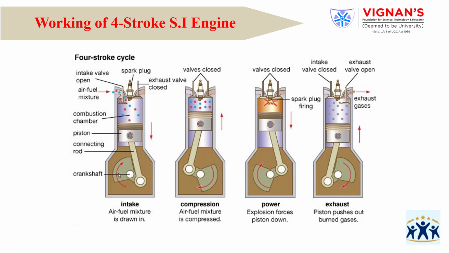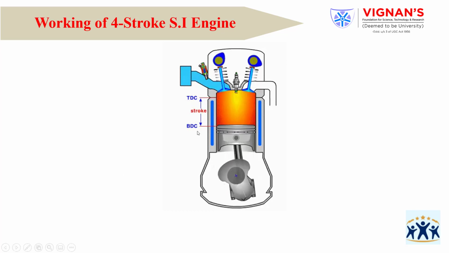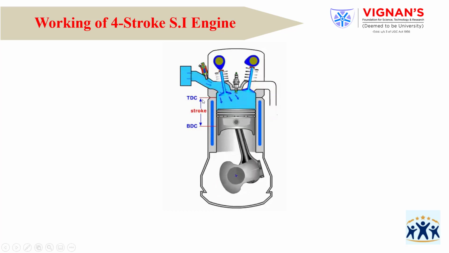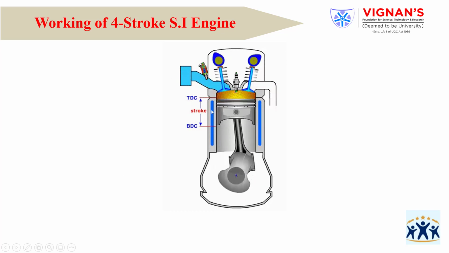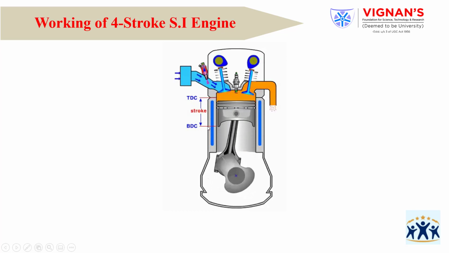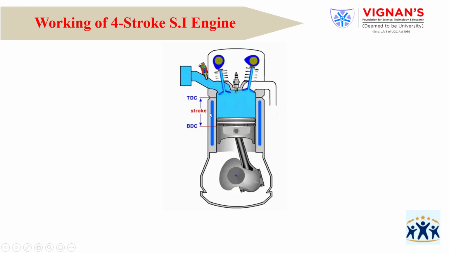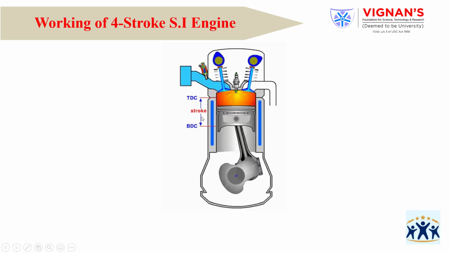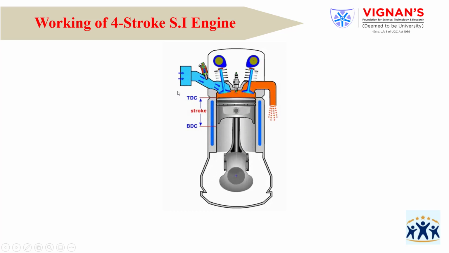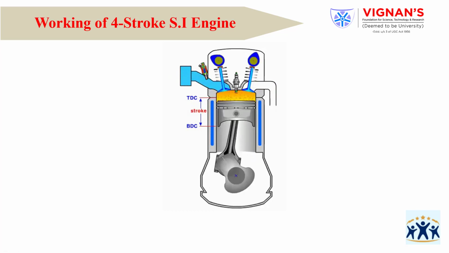Now we are discussing the working of the SI engine. See here, as already discussed, the top point is nothing but TDC. The bottom point is nothing but BDC. The piston moves in between these two points, TDC and BDC. That is nothing but a stroke. Now I am explaining the four-stroke SI engine.